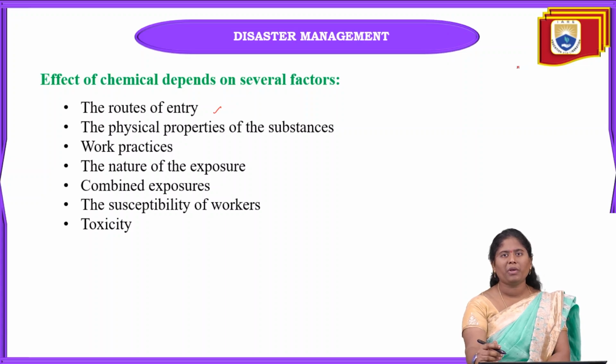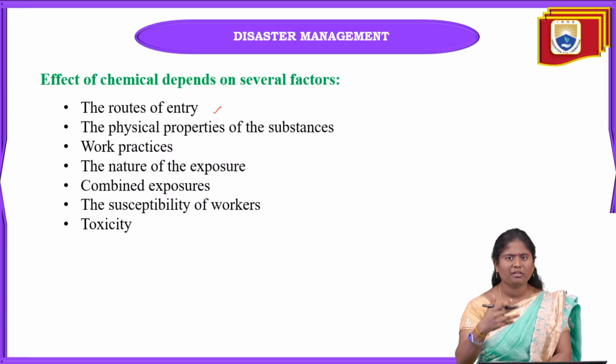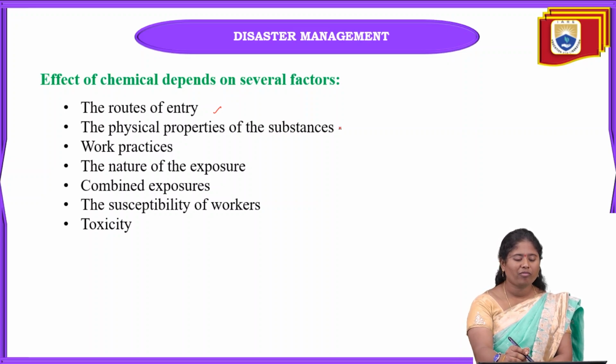Some people may inhale these chemicals into their body, and then these chemical hazards can happen. And some of them are the physical properties of the substances.